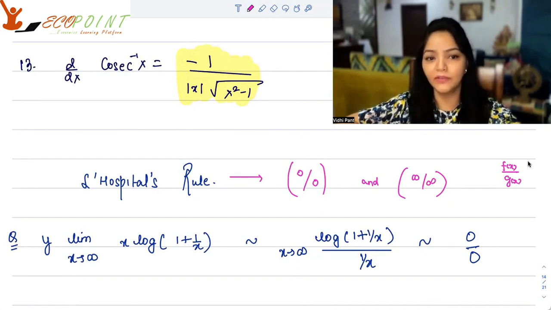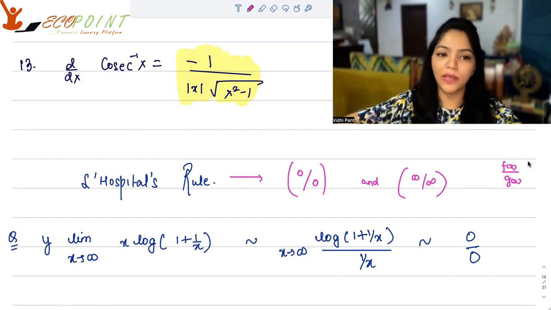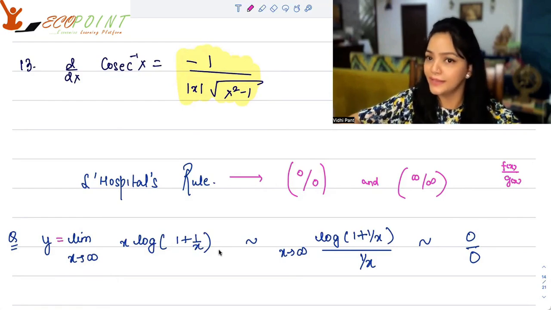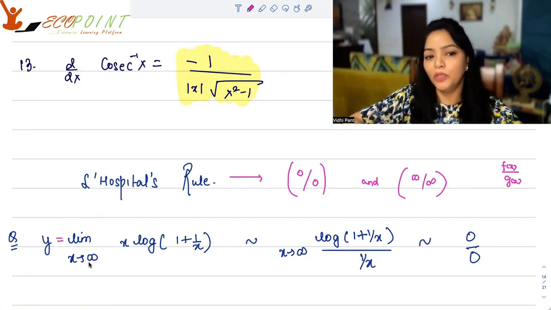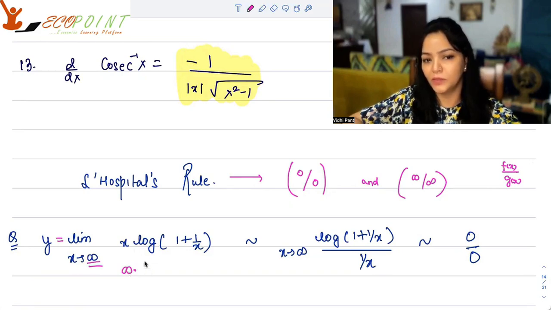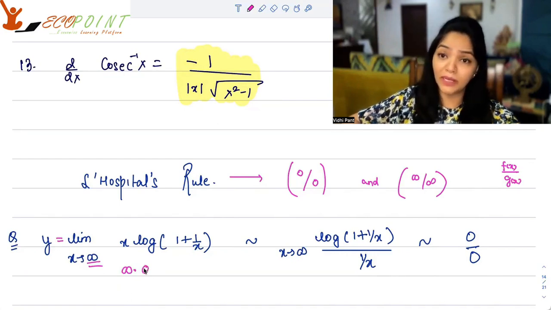Similarly, infinity by infinity. For example, suppose you have that y is equal to limit x tends to infinity, x log of 1 plus 1 by x. Now, x times log of 1 plus 1 by x. If you put infinity here, you will get that this expression is multiplied by infinity, and this expression itself is log of 1 plus 0, 1 upon x, as x is infinity. So this becomes log of 1, that is 0. So this is like 0 multiplied by infinity.